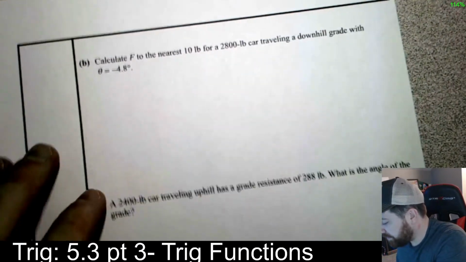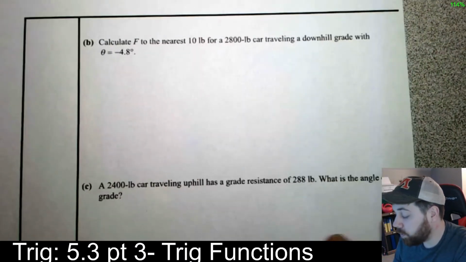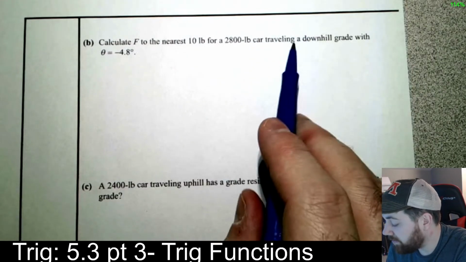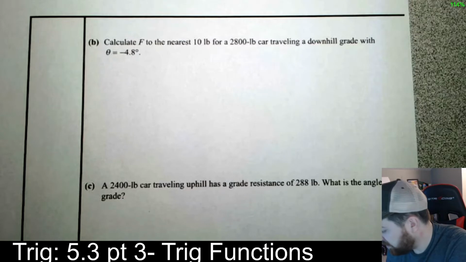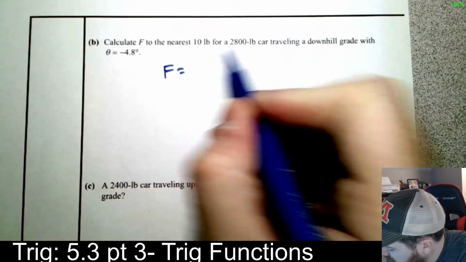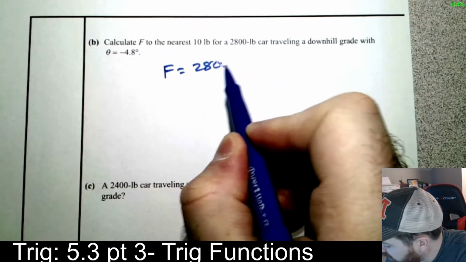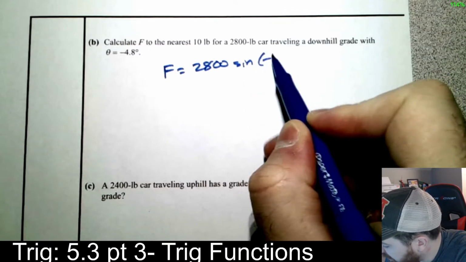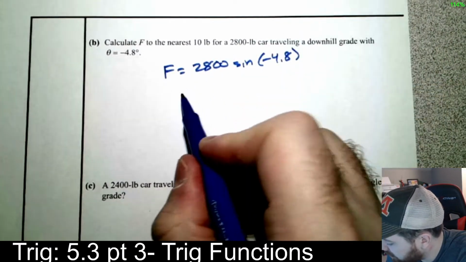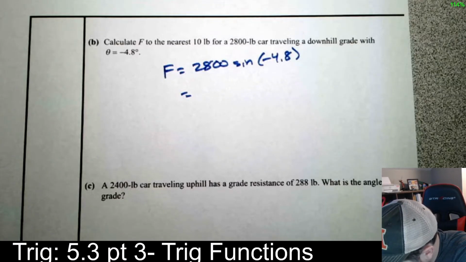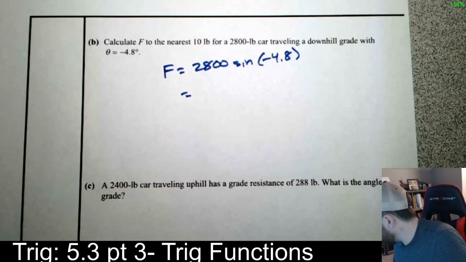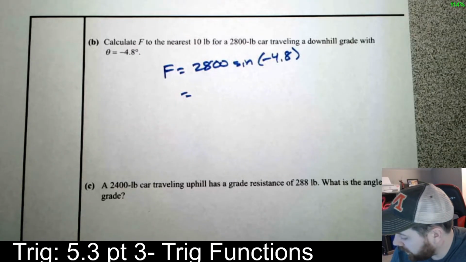Part B, calculate it to the nearest 10 pounds for a 2,800 pound car traveling downhill with a grade of negative 4.8. So force equals 2,800 times the sine of negative 4.8. The first one was going uphill with a 3.9 grade.